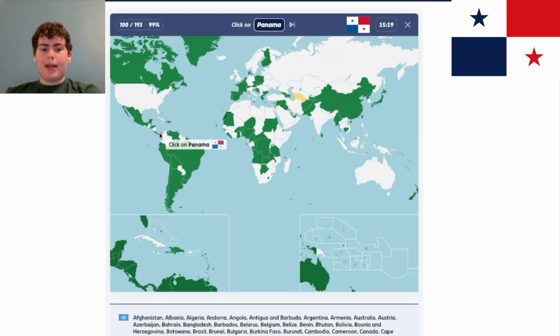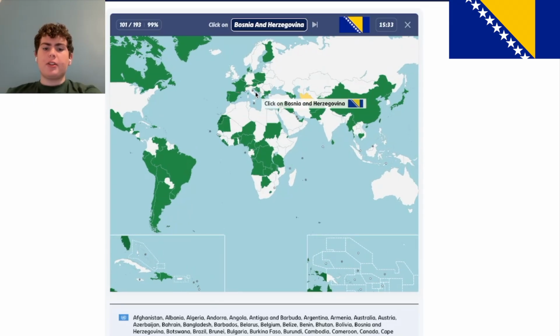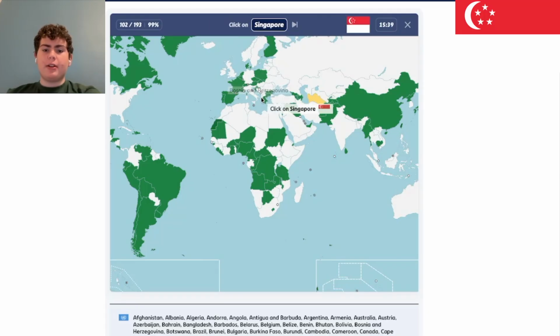Panama is where the Panama Canal is, and yeah, it separates North and South America. It's right here. Bosnia and Herzegovina is a country with 10 miles of coastline, or 10 kilometers, one of those two. And it is in Europe. It's surrounded by Croatia. It's that one right there.